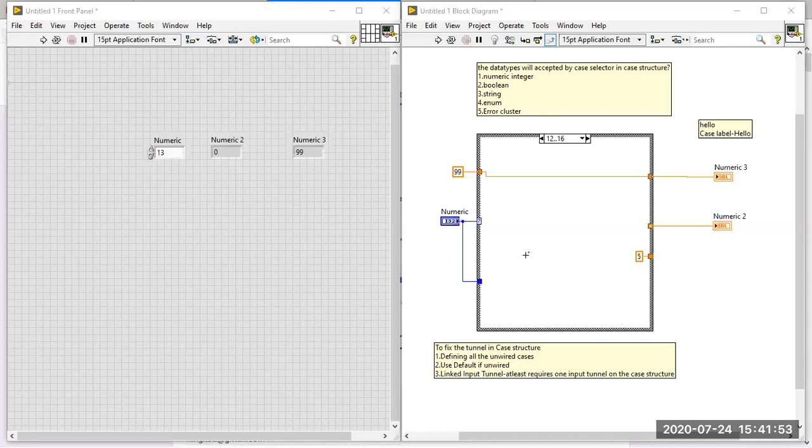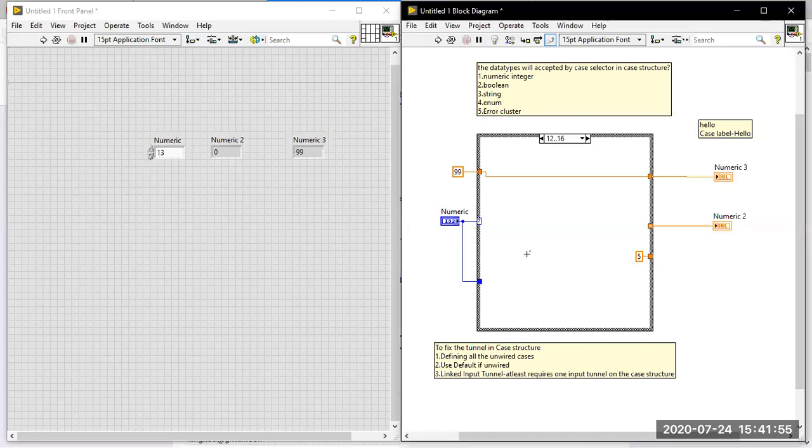With that we'll go to the next topic. Now we are discussing the case structure. One small recap: in a case structure, what data types are accepted? It accepts numeric, integer, boolean, string, enum and error cluster.